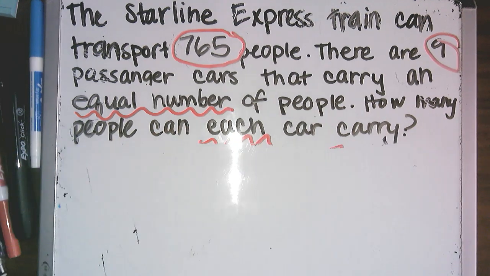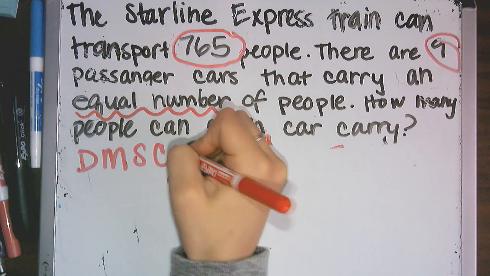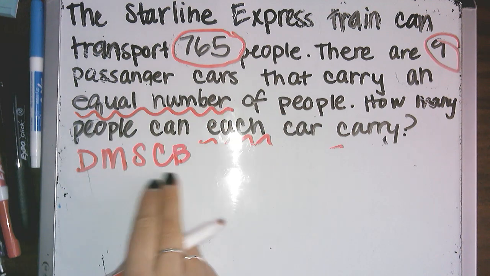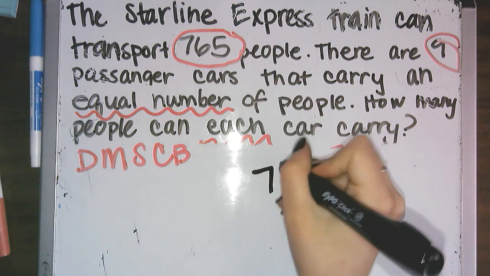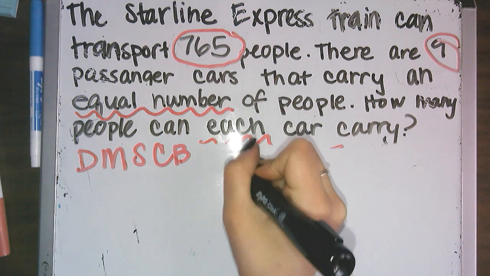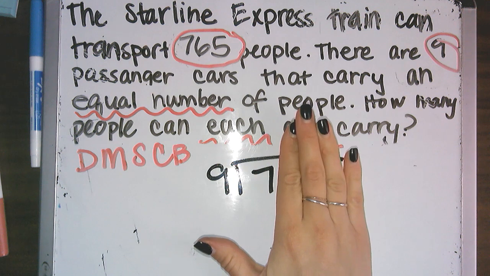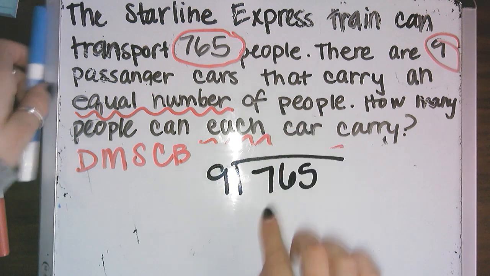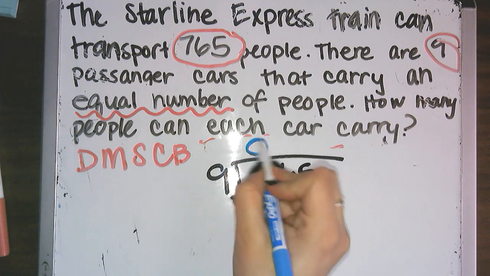Now, because we are excellent mathematicians, we know that we should always start by writing, does McDonald's serve cheeseburgers down? Then we need to set up our division problem. So 765 divided by 9. So if we start with our problem, we have 7 divided by 9. If I have 7 things, I know that I cannot make a group of 9. So I'm going to put a big old 0 right there.